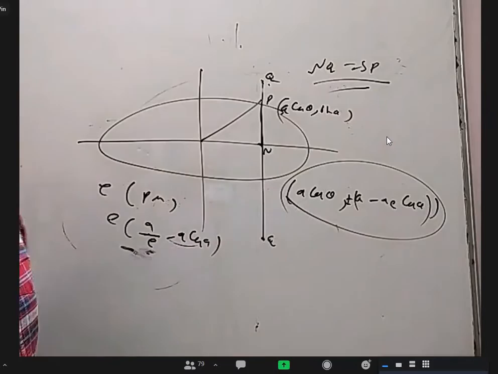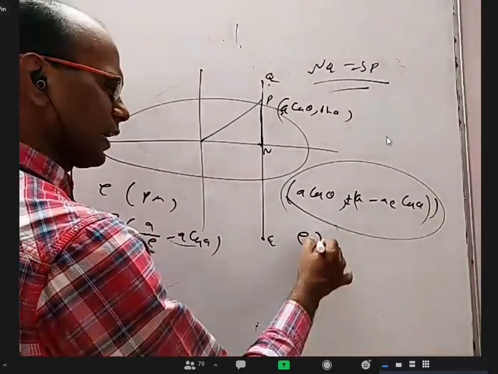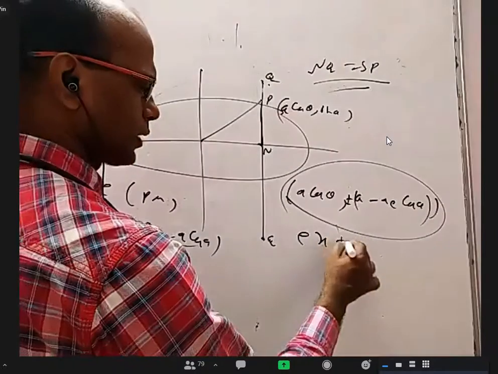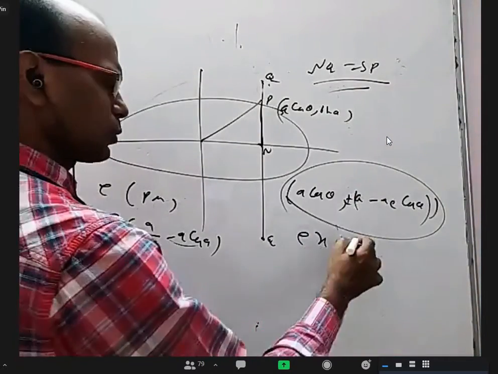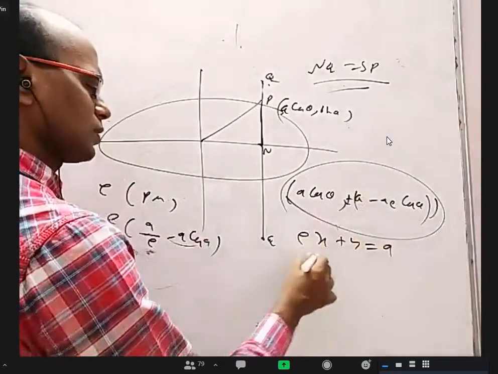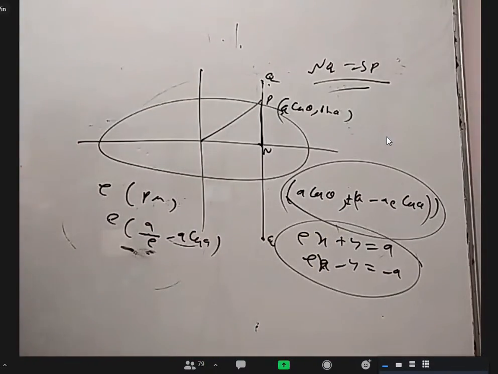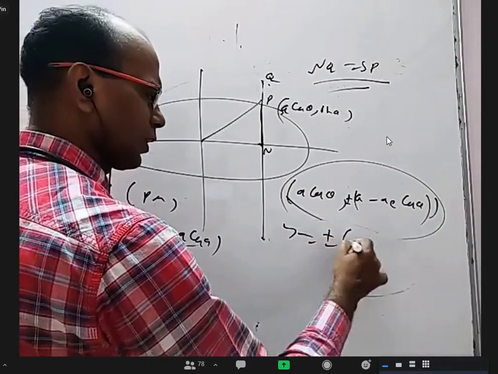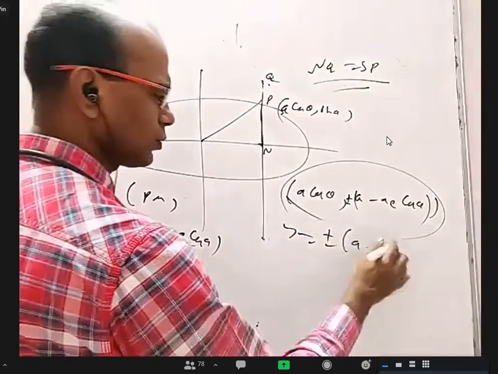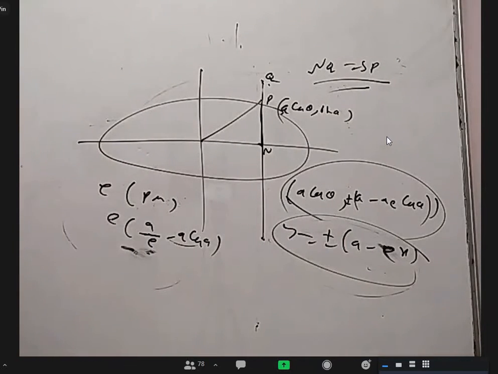Okay. So now how will you eliminate A cos theta from this? Multiply this with E and add to this, it will be gone. So if I take plus here, EX plus Y is equal to E. If I take minus here, EX minus Y equal to minus E. Or simply, Y equal to plus or minus A into, E into A cos theta is X. That's all. These are the locus of that point. Is it okay? What is the question and what have we done?